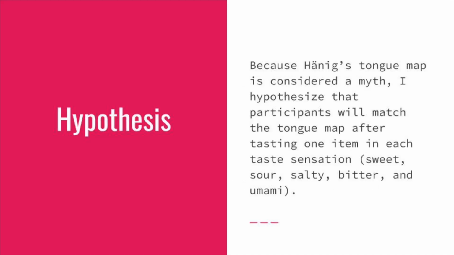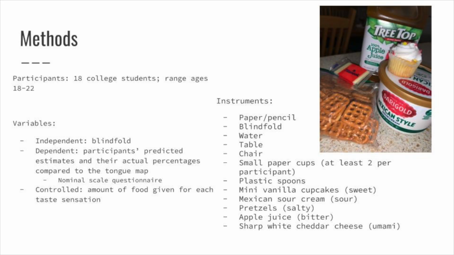Here's my hypothesis for my pilot study. Because Hänig's tongue map is considered a myth, I hypothesize that participants will not match the tongue map after tasting one item in each taste sensation: sweet, sour, salty, bitter, and umami. For this study, I ended up with 18 college students from ages 18 to 22 years old.